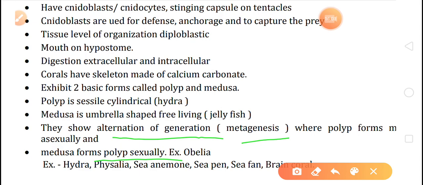Children, in Obelia, when Obelia reproduce asexually, they form medusa, and when they reproduce sexually, they form polyp. So both forms are available in Obelia. Sometimes they have the cylindrical shape, sometimes they have the umbrella shape.